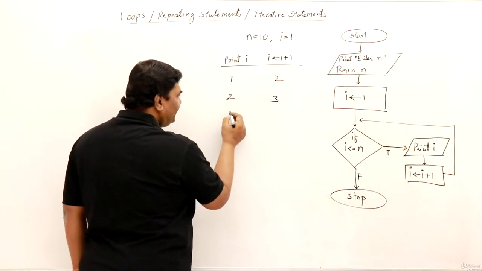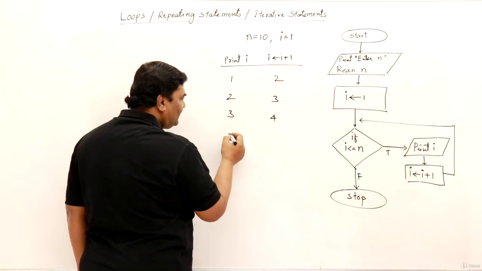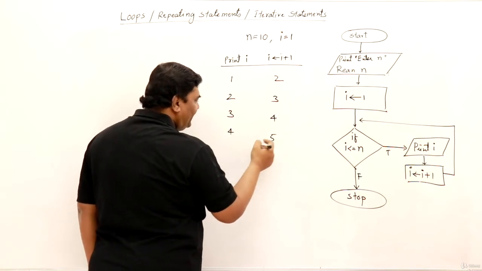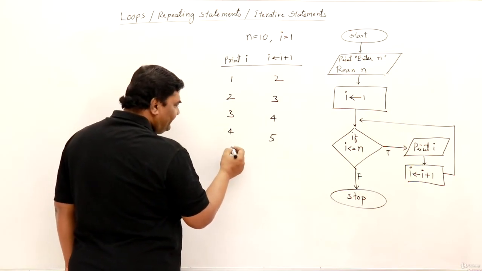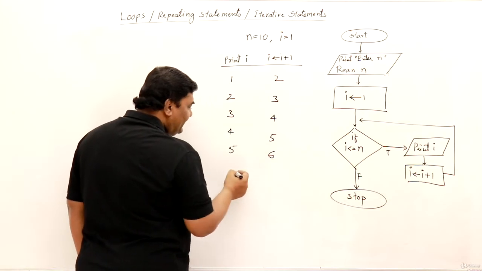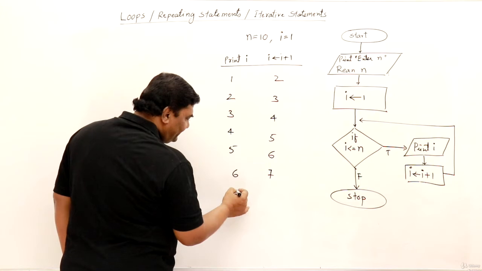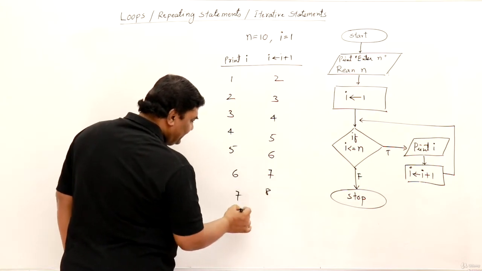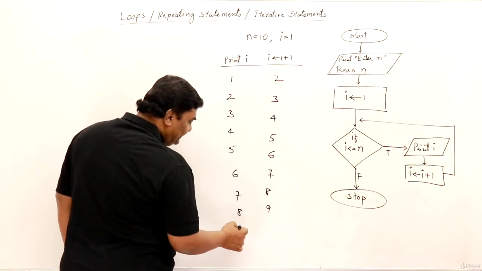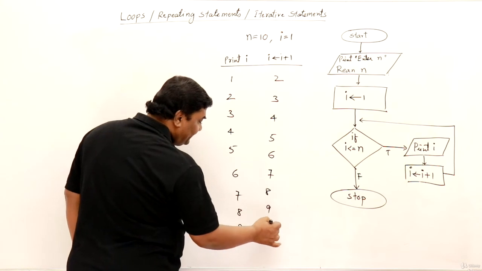So now I will be repeating it. 3, and then it will become 4. Then 4, then it will become 5. 5 is less than 10, so print 5, then make 6. Then 6 is less than or equal to 10, so print 6 and make it 7. 7, then 8, then 8. Then increment to 9, then print 9, increment to 10.